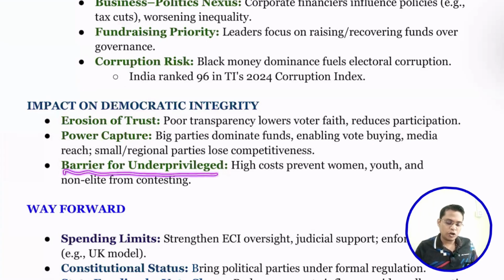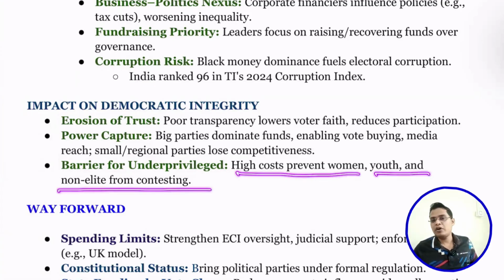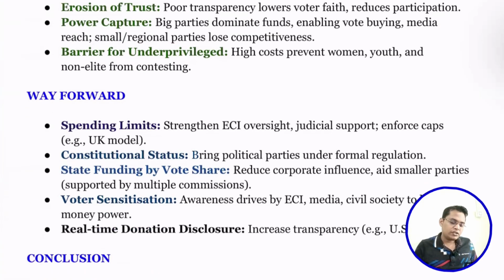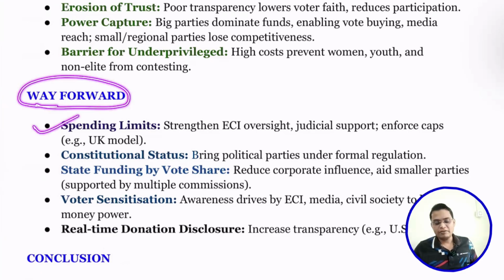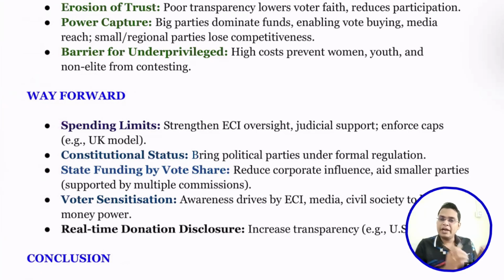Next is barrier for the underprivileged. I think you are all aspirants with talent, UPSC aspirants, you can also contest elections, but because of this money you are not able to. The cost prevents women, youth, and non-elite from contesting elections. So, way forward: what steps can we take? We need to have a spending limit. For individuals there is a limit on spending, but for political parties there is no limit, they can go on spending. We need to ensure a proper limit by strengthening ECI oversight, so the Election Commission can oversee it.